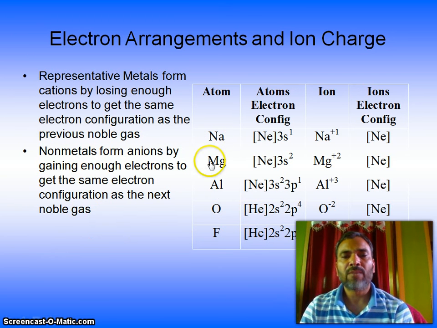So sodium, magnesium, aluminum, oxygen and fluorine atoms have electronic configurations 3s1, 3s2, 3s2 3p1, 2s2 2p4, 2s2 2p5. For the ions, they lose 1 electron, lose 2 electrons, lose 3 electrons, take 2 electrons, take 1 electron, and their configuration becomes neon, neon, neon, neon, neon.